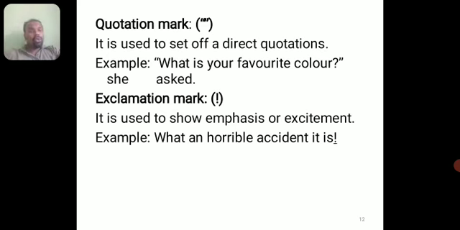It is used to show emphasis or excitement. When a person gets excited, there we can use the exclamatory mark. Example, what a horrible accident it is! See, there is an excitement. The person who has seen the accident was quite excited, and he is telling that sentence, what a horrible accident it is!